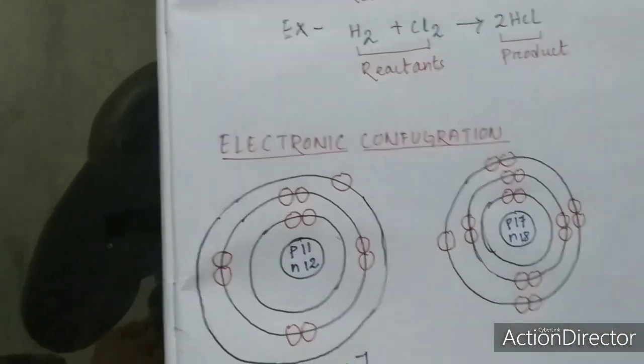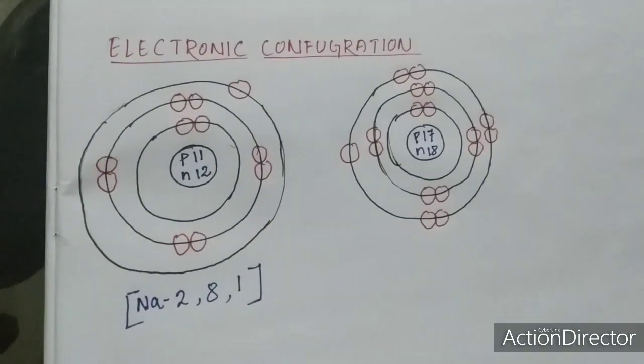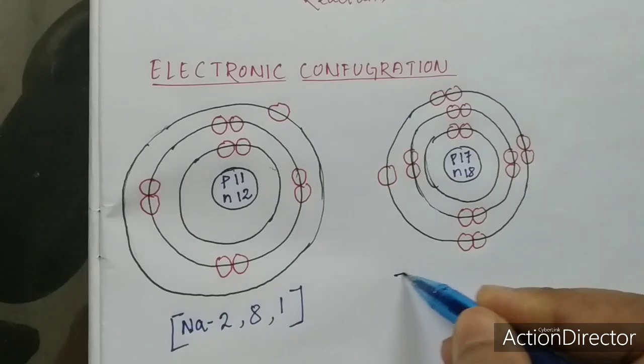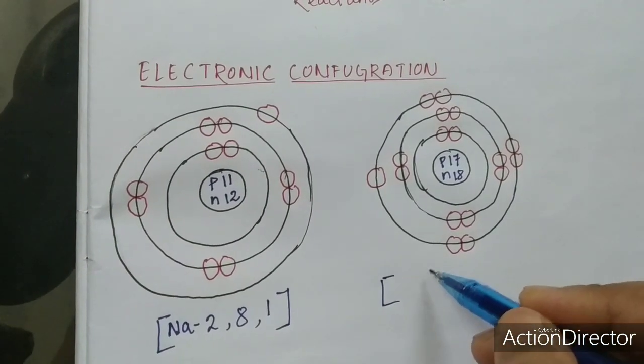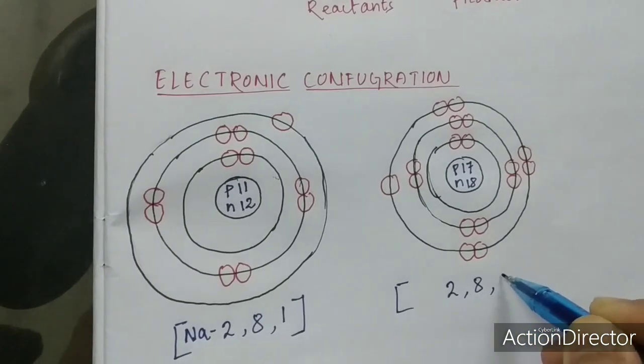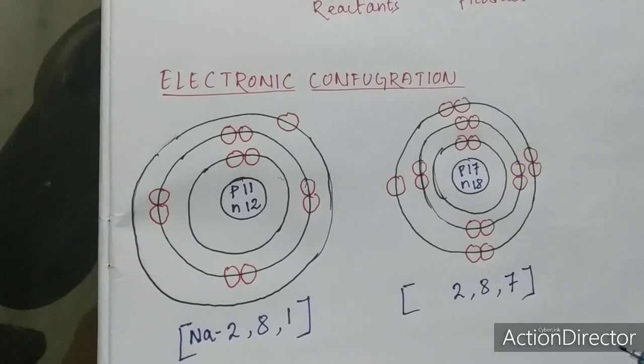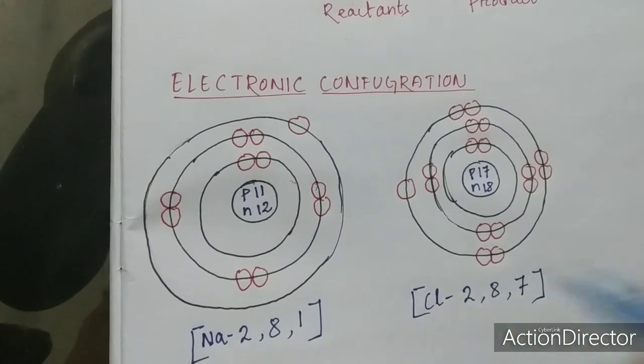Here the outermost shell has 7 electrons. So what can we write as the electronic configuration for this element? We can write the electronic configuration as 2, 8 and 7. So can you say which one this is? Yes, this is chlorine.